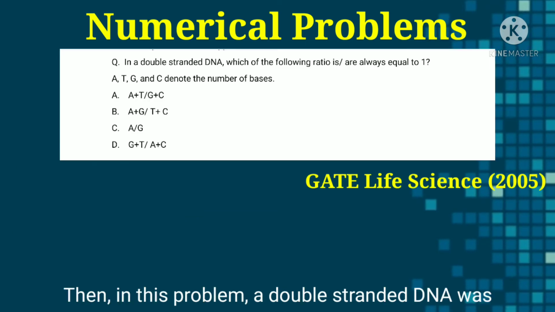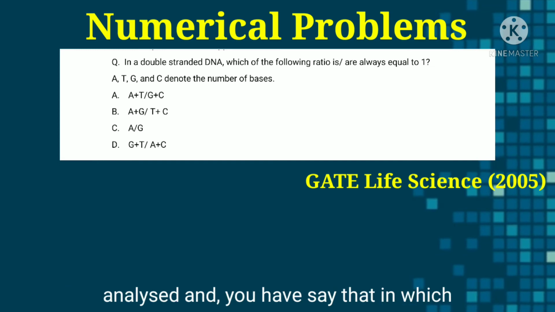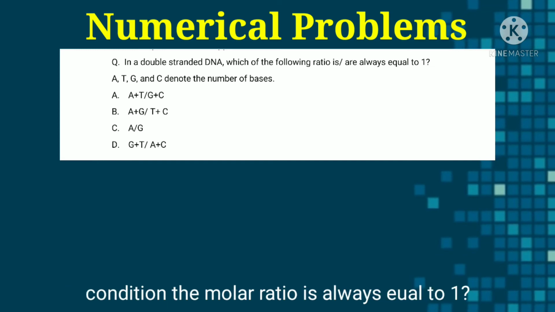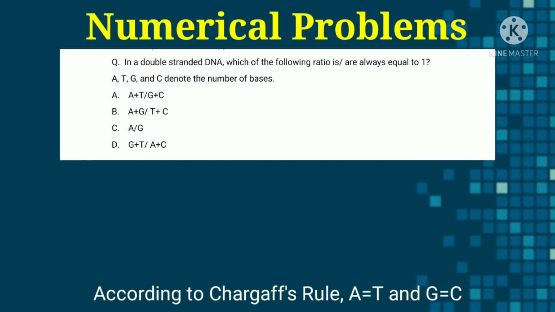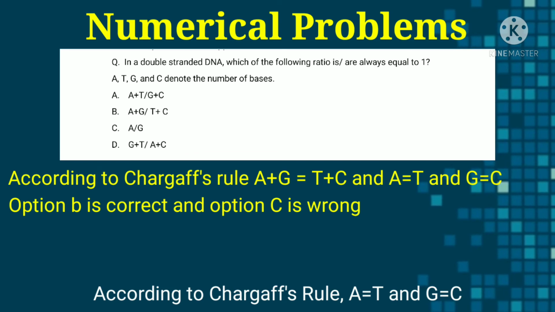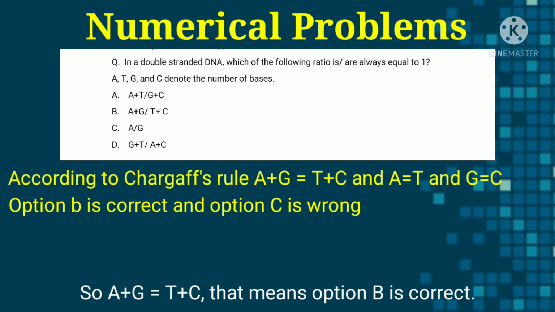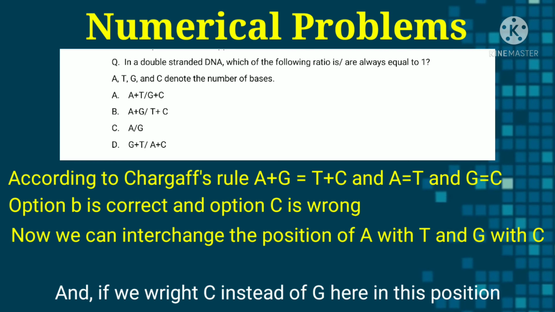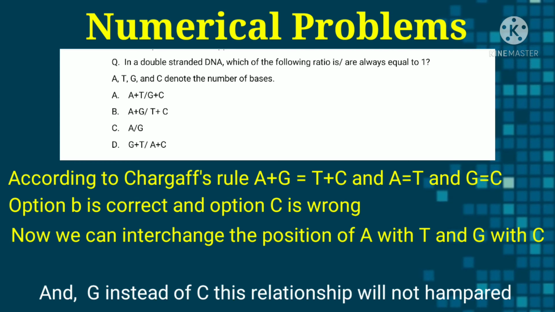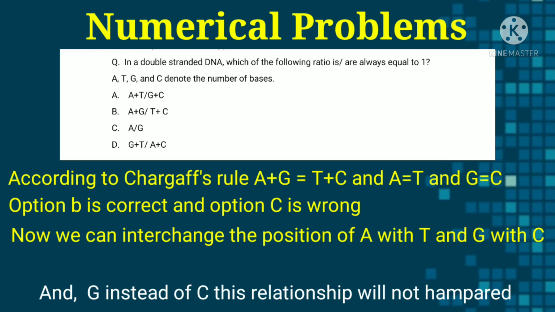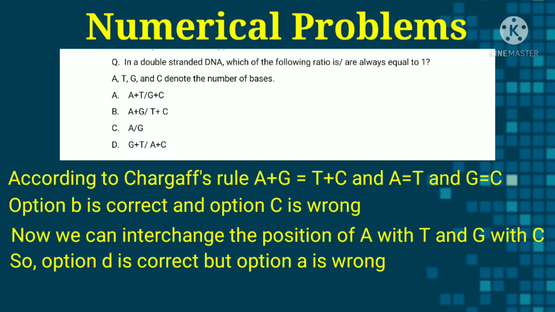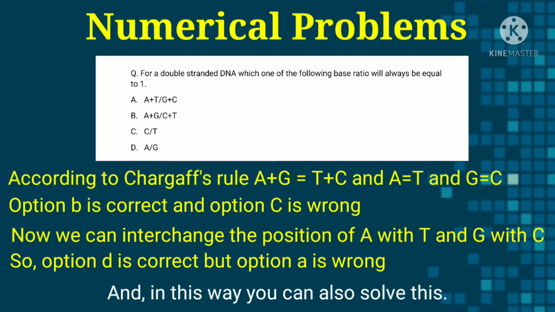Then in this problem, a double-stranded DNA was analyzed and you have to say in which condition the molar ratio is always equal to 1. According to Chargaff's rule, adenosine is equal to thymine and guanosine is equal to cytosine. So A plus G is equal to T plus C. That means option B is correct. And if we write cytosine instead of guanosine in this position and guanosine instead of cytosine in this relationship, it will not hamper. So option D is also correct. And in this way you can also solve this.